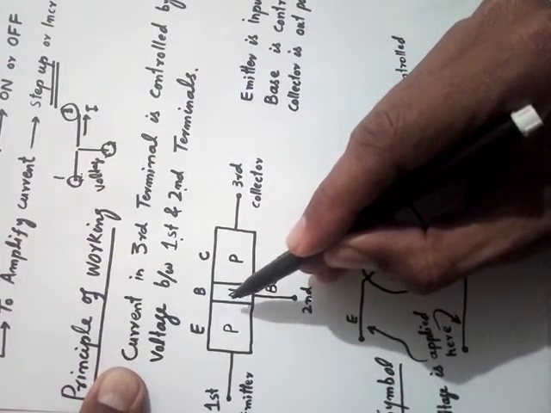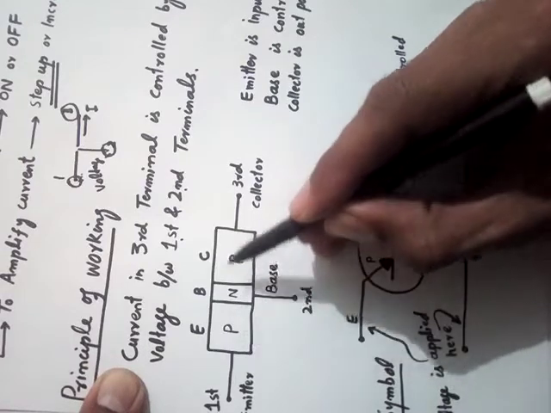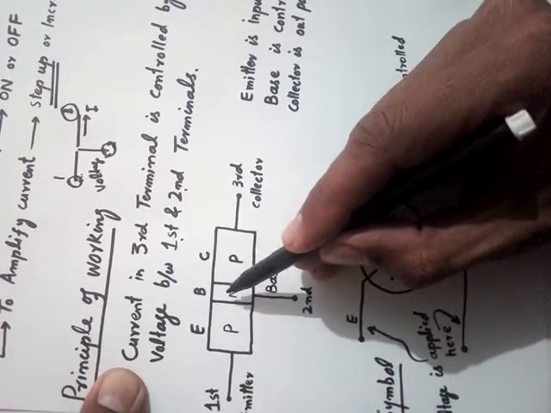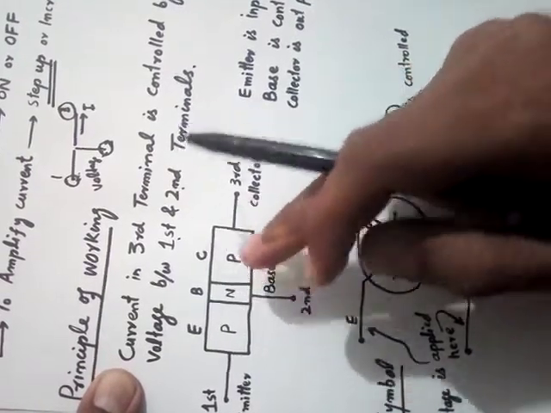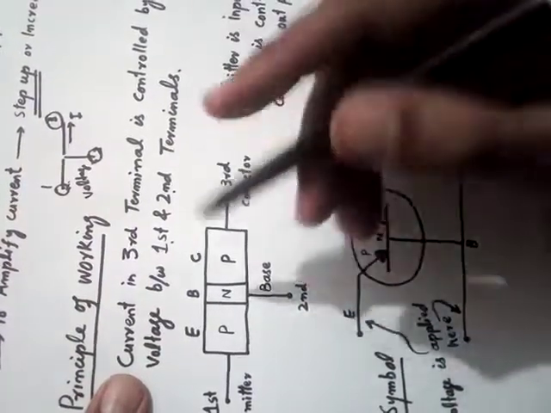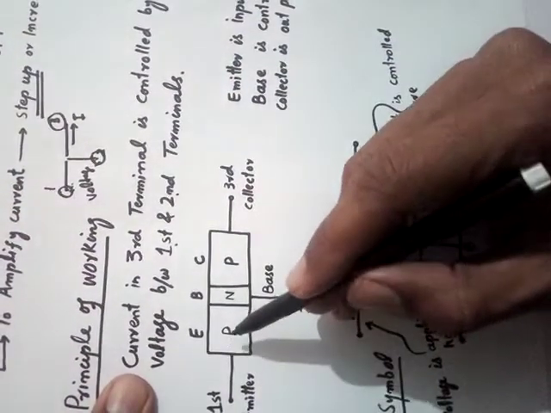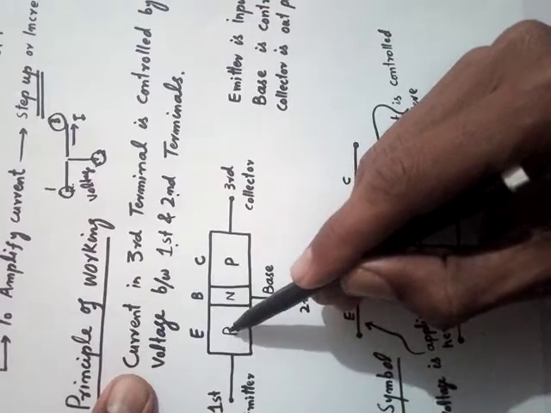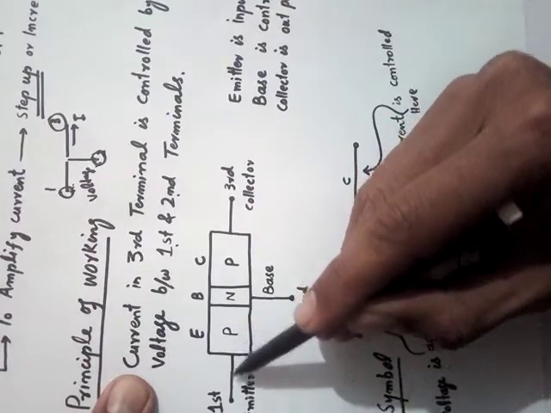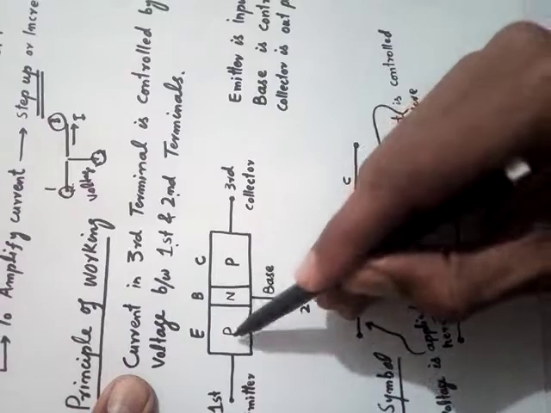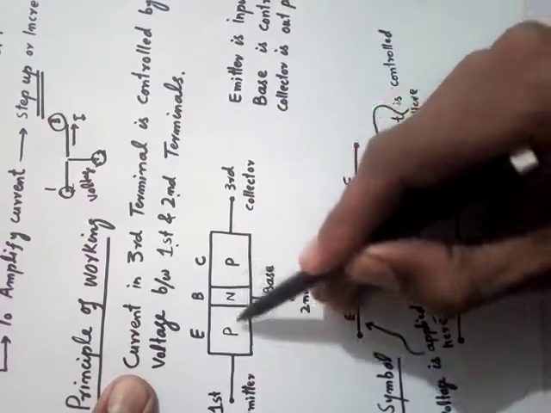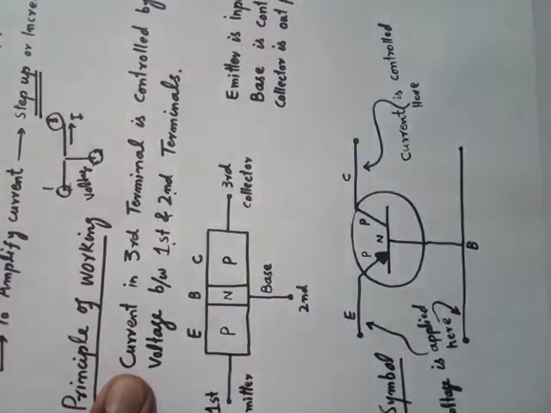Another possibility is also available. If this is n side, this is n side, and the center one is p side, but that will be considered later, we'll discuss it. Okay, when we connect the electric wires from these three terminals, p and p, this is actually p, and this is called a PNP transistor.